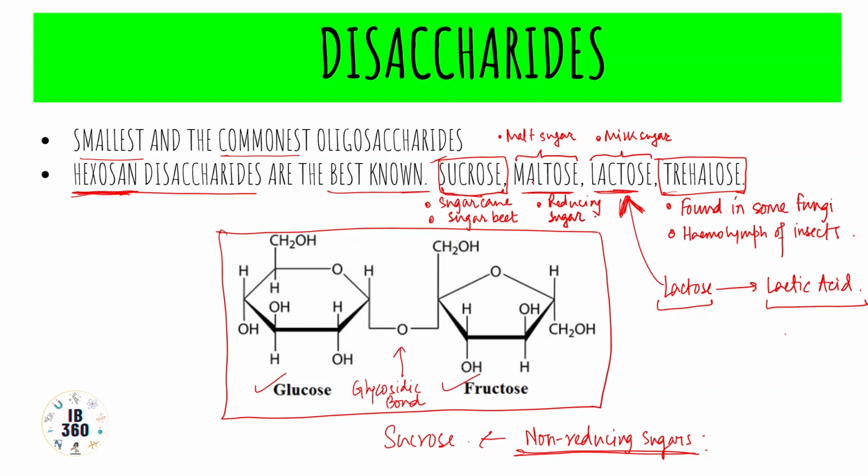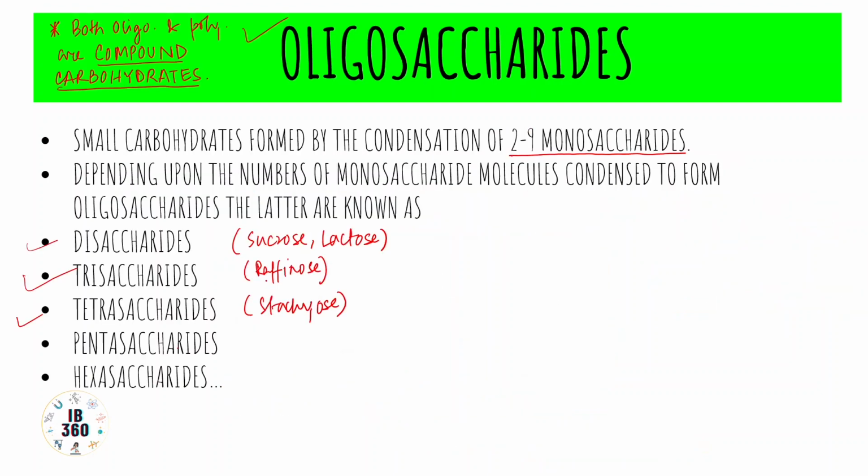In fact, the trisaccharide raffinose, which I have talked about, is also a reducing sugar, and this one is formed of three monosaccharides: glucose plus fructose, which forms sucrose. But then again, with this we have one more thing, which is galactose. So raffinose, which is a trisaccharide, is a reducing sugar. Lactose is also a reducing sugar.